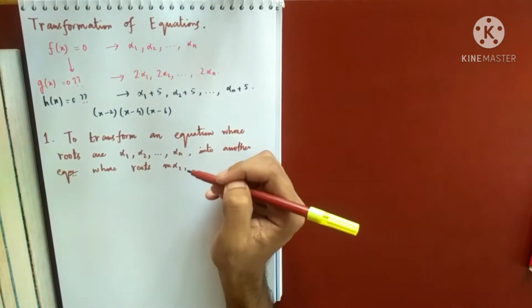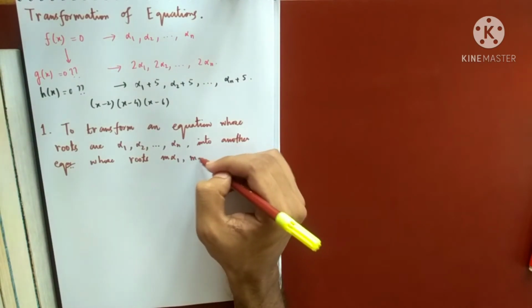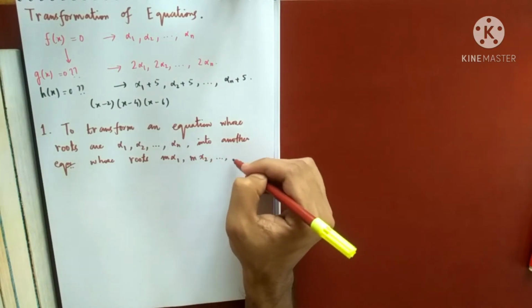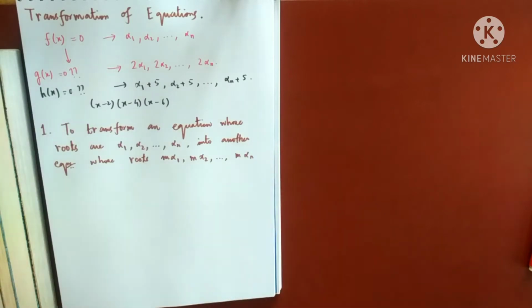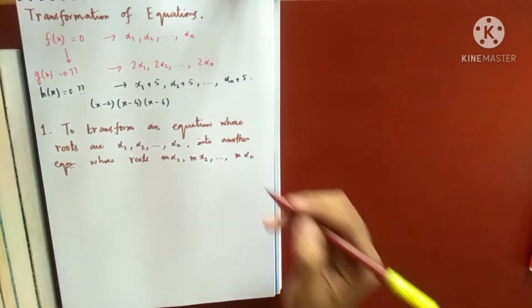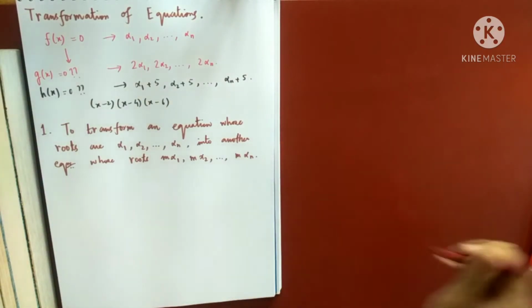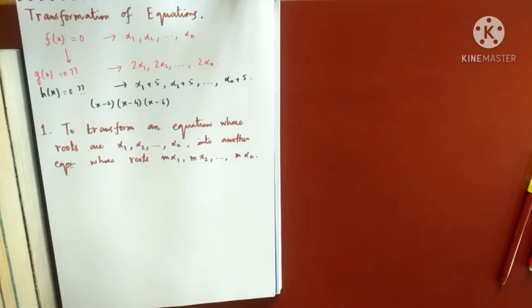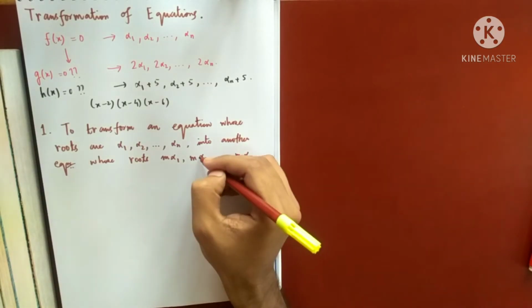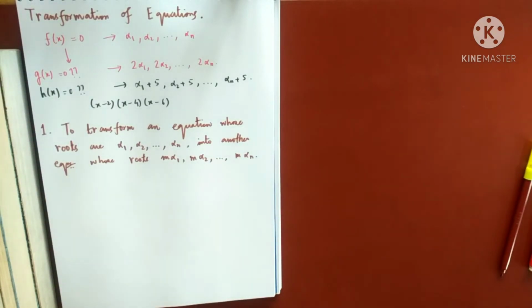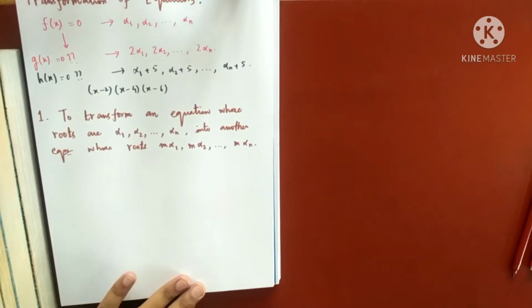That means I am multiplying every root by the number m. This is my first kind of transformation. I want to multiply the roots by m, where m is some number greater than 0, or you can also take it negative, less than 0, but not 0 to be very honest.